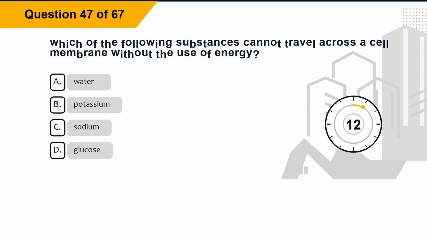Question 47. Which of the following substances cannot travel across a cell membrane without the use of energy? Option A. Water. Option B. Potassium. Option C. Sodium. Option D. Glucose. The correct answer is option D.